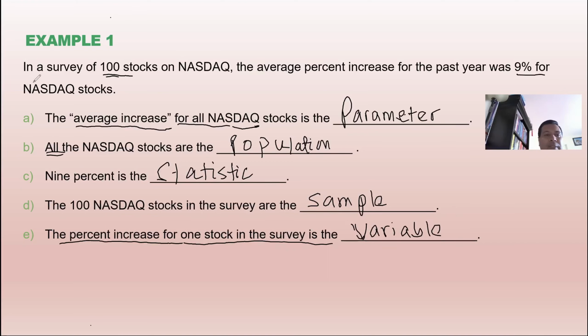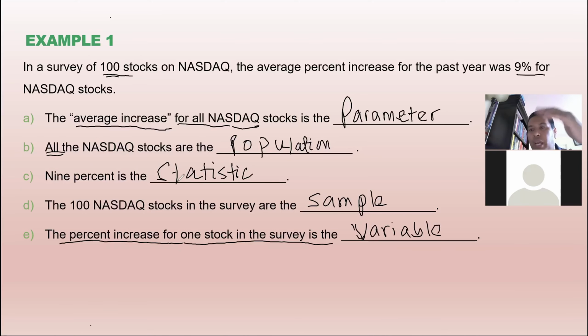So look at the difference. We had the question in a survey of 100 stocks on NASDAQ. The average percentage increase for the past year was 9% for NASDAQ stocks. So the average increase for all these stocks, that is parameter because it is related to the population. All NASDAQ stocks. So every stock in NASDAQ, that's population.